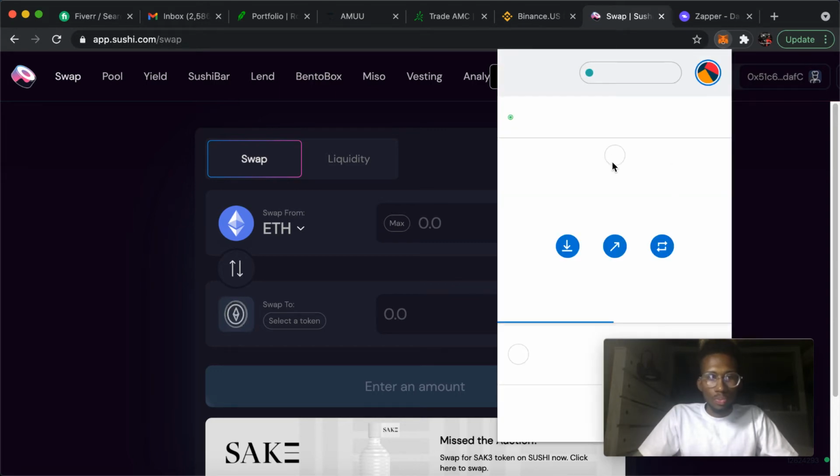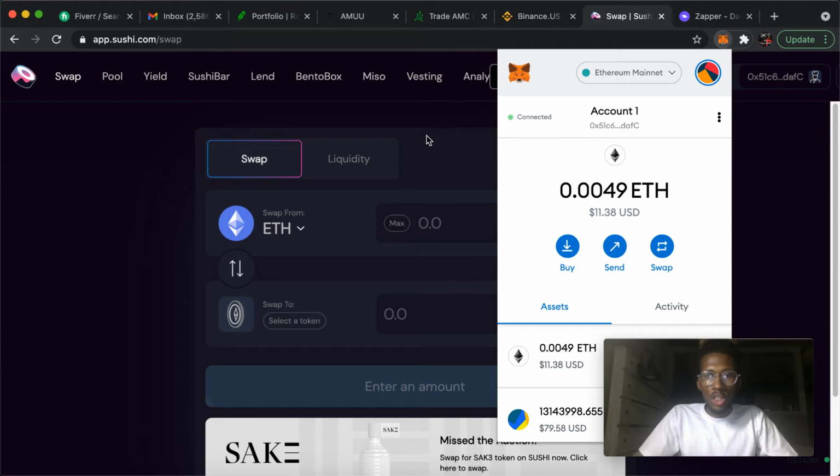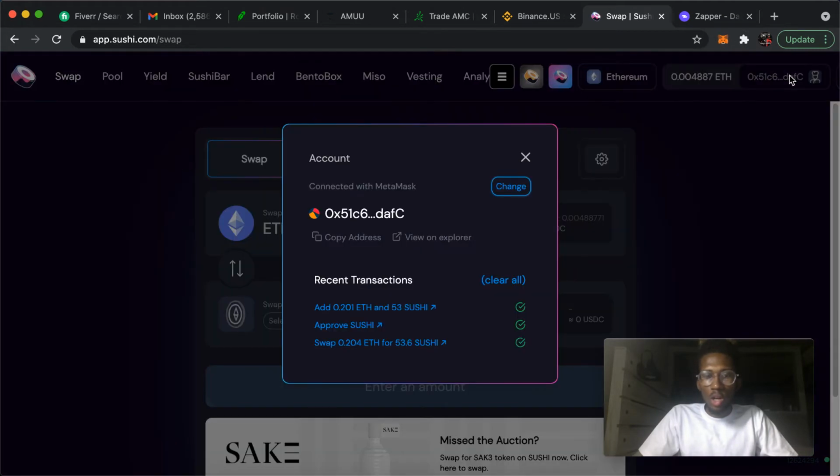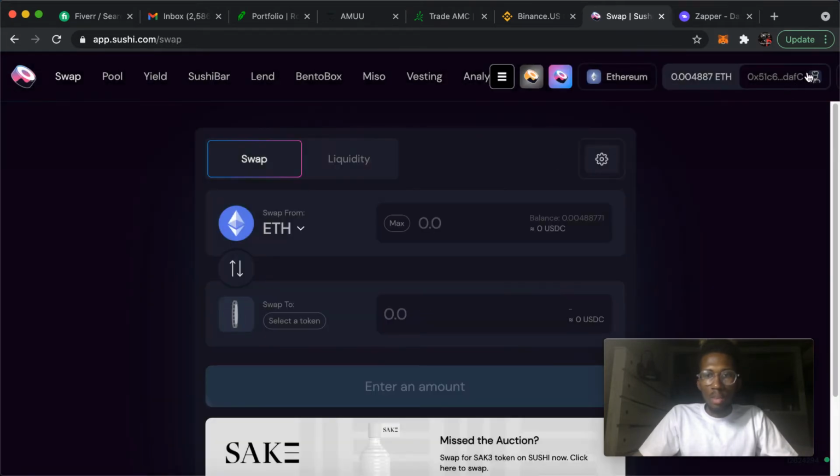And then it should pop up on the Sushi exchange already, because you want to go ahead and add wallet. My wallet is already added, but it'll be something like right up here saying add wallet, and then you pick the wallet that you have. They have plenty of other wallets. MetaMask is not the only wallet. That's just the one that I use. But anyways, you would just pick your wallet, sign in, the regular stuff, and then your funds in your wallet will pop up on the Sushi exchange. It'll just be integrated in there, right?